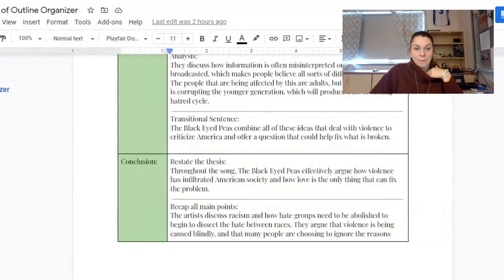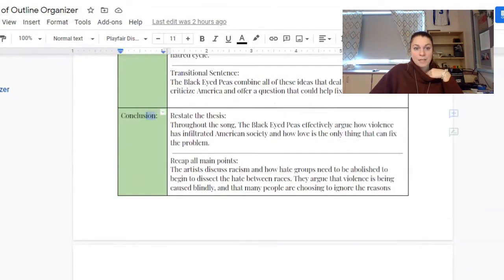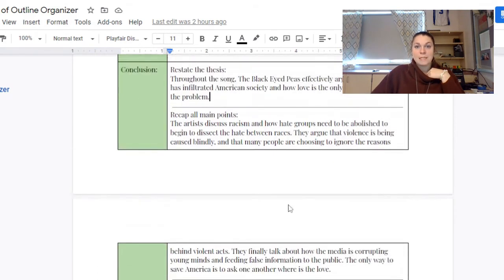They have the same setup as paragraph number one, but I want to talk about the conclusion because it's going to look a little different. Here you're going to restate your thesis. It's not going to be word for word, remember that from the Bootcamp. I pulled out the main parts of it. So, throughout the song, the Black Eyed Peas effectively argue how violence has infiltrated American society and how love is the only thing that can fix the problem. Basically, I just restated the main theme of the Black Eyed Peas song.